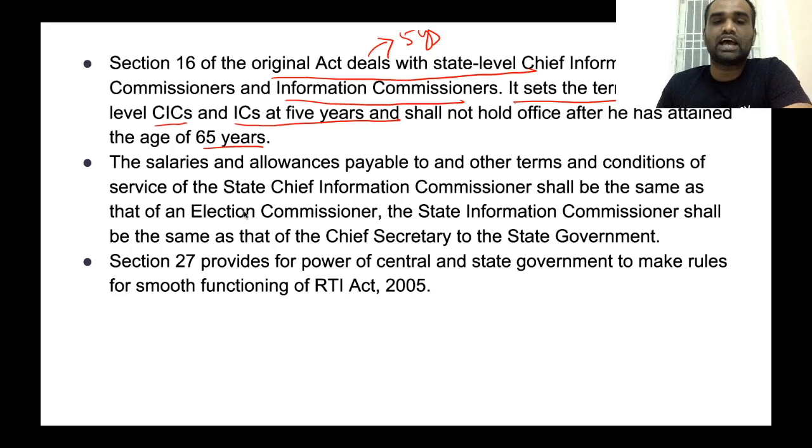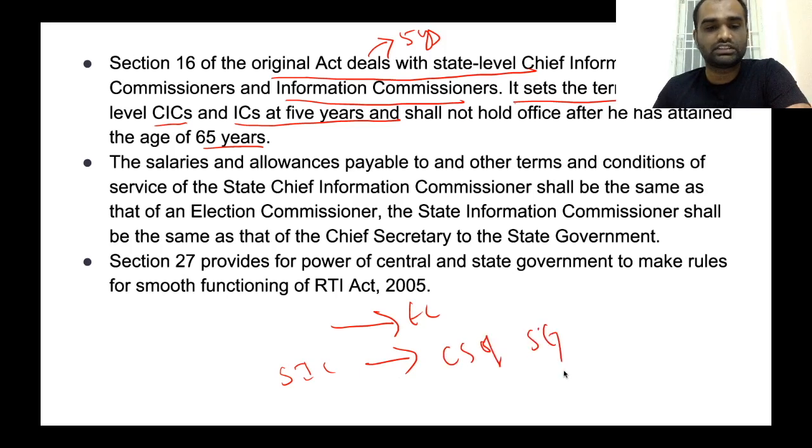The salaries payable to state chief information commissioners are almost equivalent to election commissioners, whereas in the case of a state information commissioner, it is equivalent to that of the chief secretary of that particular state government. Clear? So these are the provisions that have been defined in Section 16.